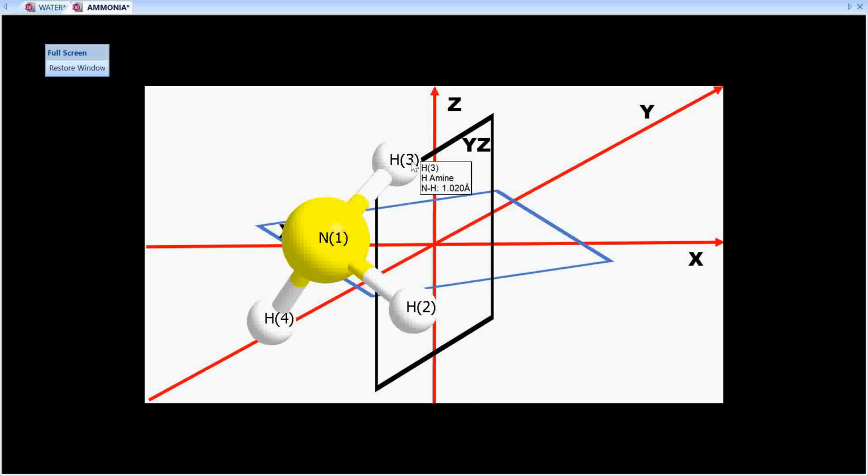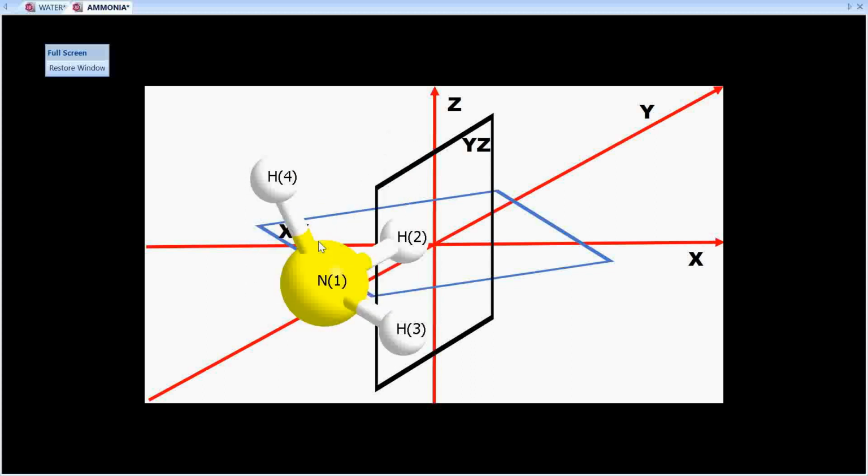then what is going to happen? The H3 will be divided into 2, nitrogen will be divided into 2 equal parts, and the positions of H2 and H4 will be interchanged, but then the appearance will again remain the same. And this plane also contains the principal axis, and therefore this plane is also sigma V. Now you can easily make out that the same thing can be done with H4.